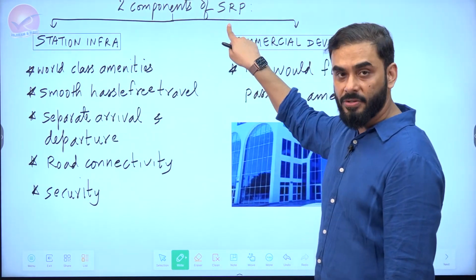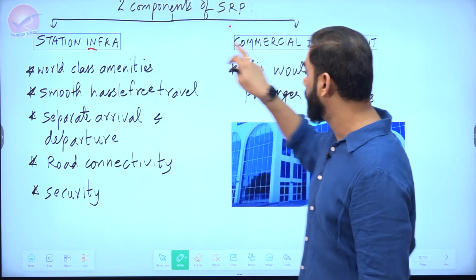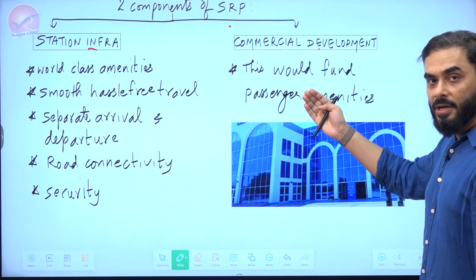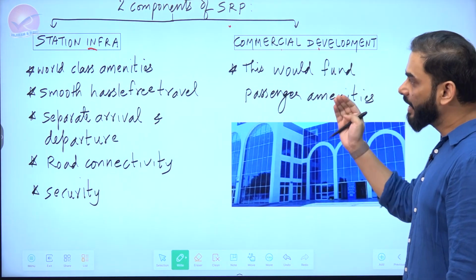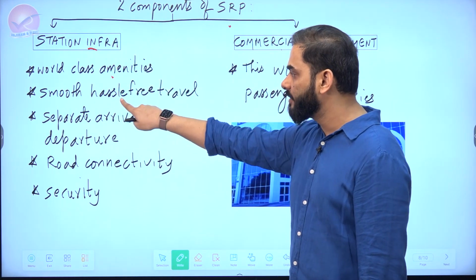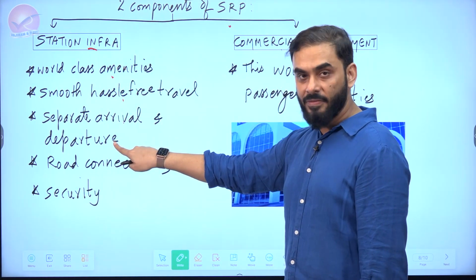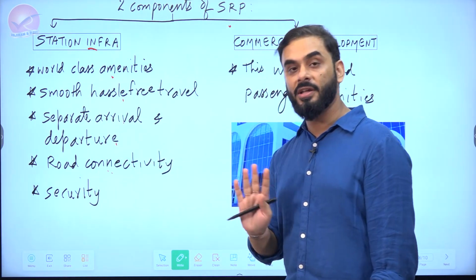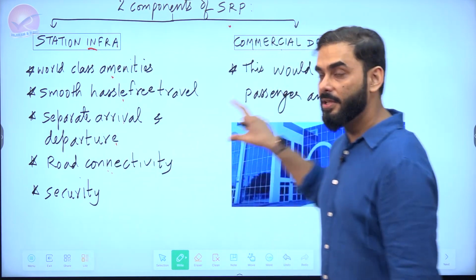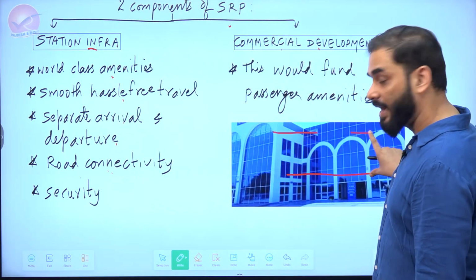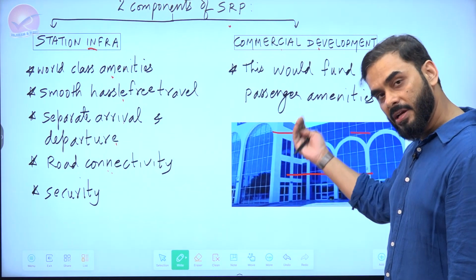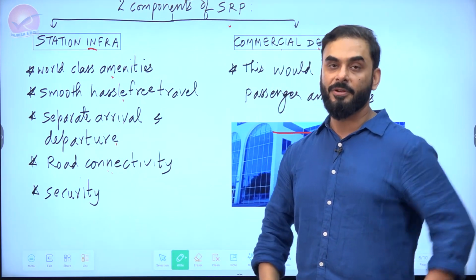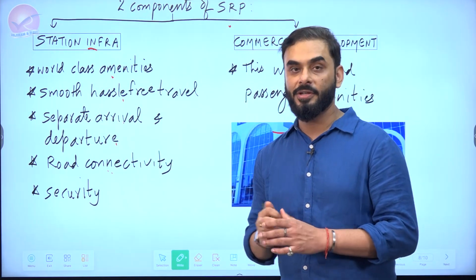Look at the two components of the station redevelopment program. First is station infrastructure, second is commercial activity. I told you, commercial activities provide a lot of cash to the government. That cash is used to provide world-class amenities to passengers, smooth hassle-free travel, separate arrival and departure areas for trains, road connectivity near the railway station, and good security. To provide all these things, the government uses the commercial activities happening in the railway station. The government collects cash from restaurants, hotels, etc. and uses it to provide station infrastructure to people. This is the answer which you have to write.